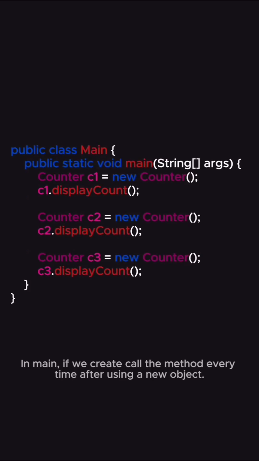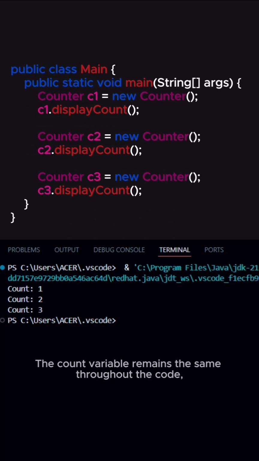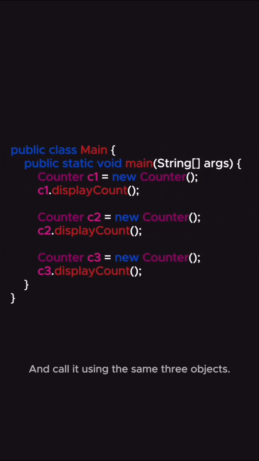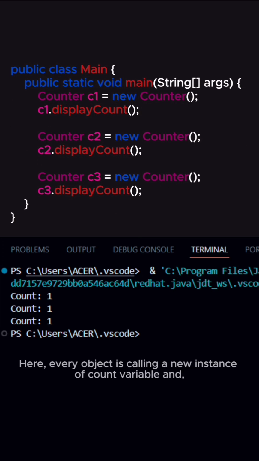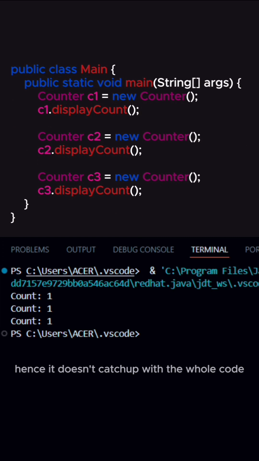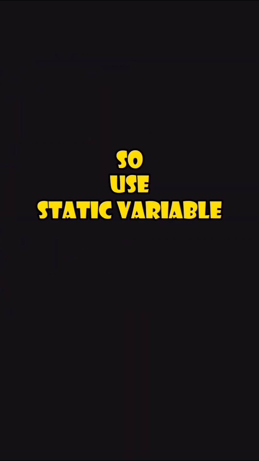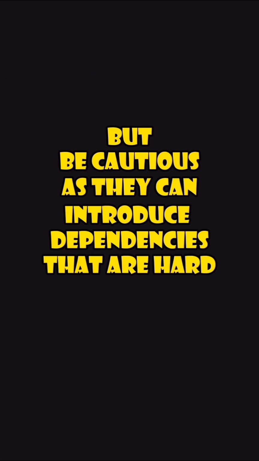In main, we call the method every time after using a new object. This is the output. The count variable remains the same throughout the code, so we see the value increment from where the previous object left off. But when we remove the static keyword from our count variable and call it using the same three objects, this will be the output. Here, every object has a new instance of the count variable, and hence it doesn't keep up with the whole count. Now you can differentiate clearly. So use static variables for data that's common to all objects, but be cautious, as they can introduce dependencies that are hard to manage in large projects.